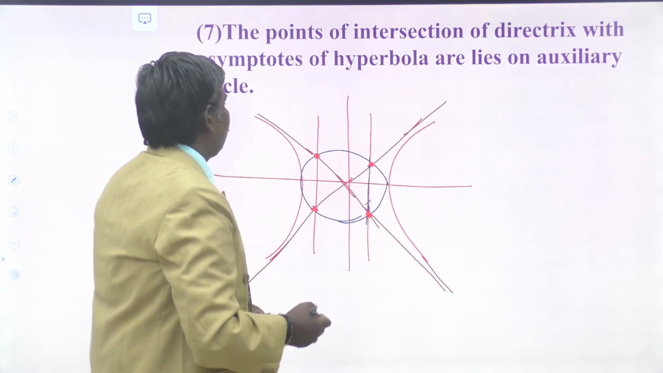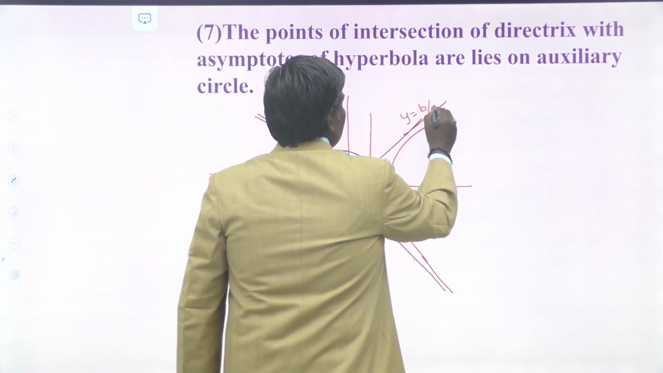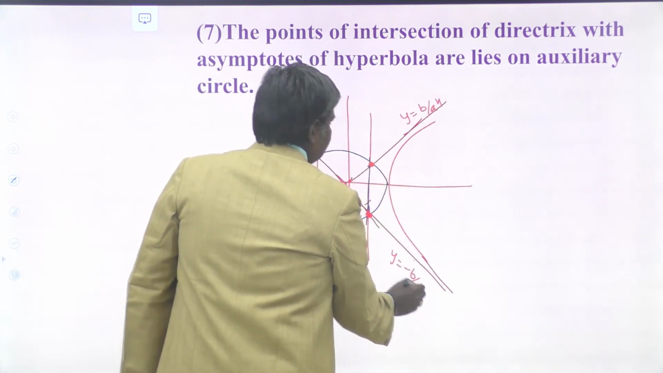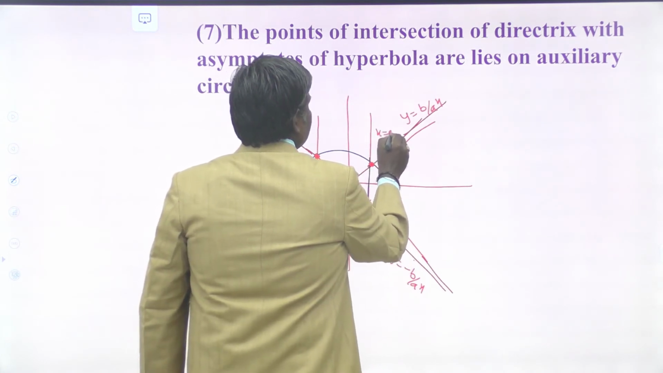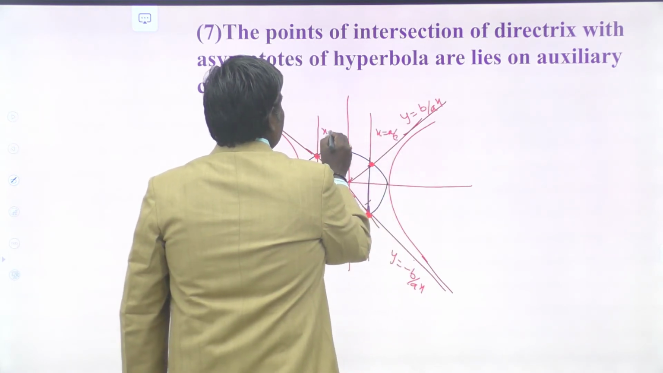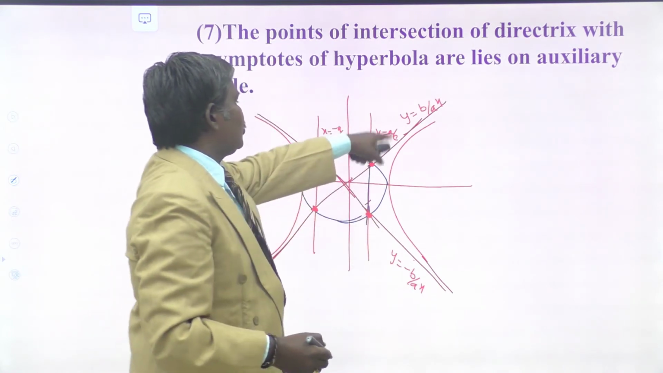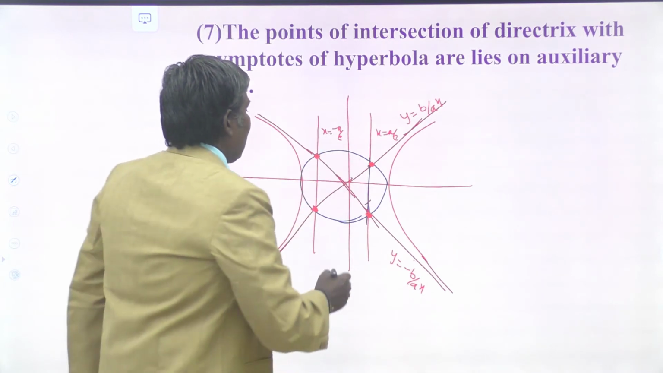Let us try to prove that. What are the asymptotes? These asymptotes are y equals b by a x, and this is y equals minus b by a x. Asymptotes are like that. And directrices are what? x equals a by e, and another directrix is x equals minus a by e. Solve these two lines, we get the 4 points. These 4 points lie on the auxiliary circle.